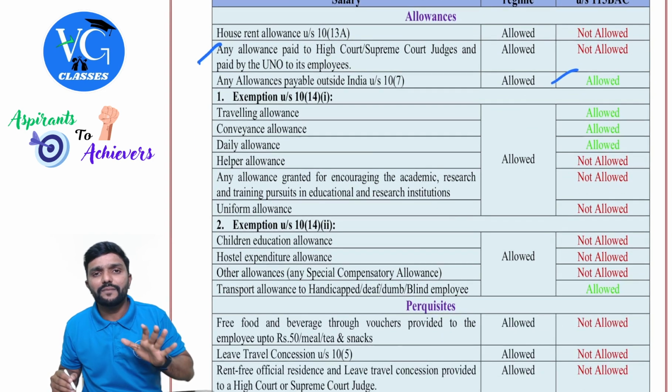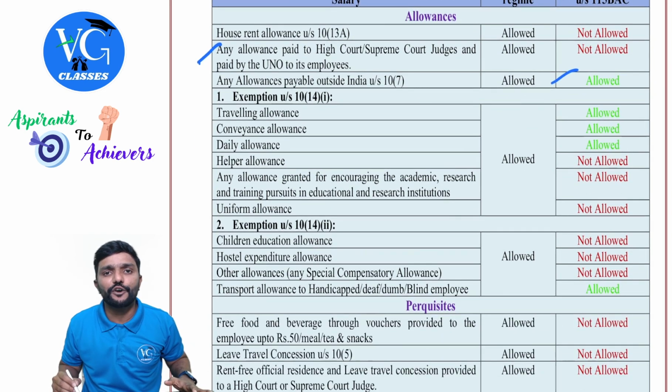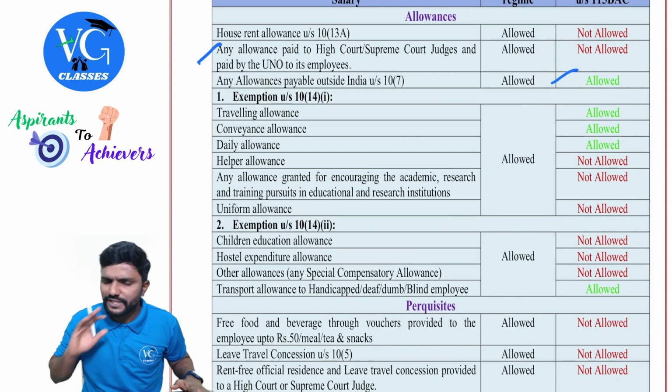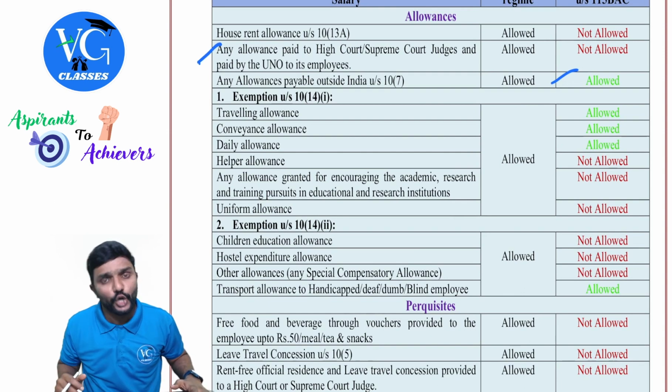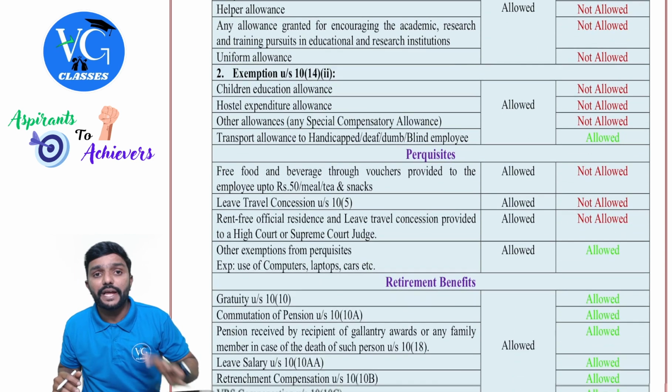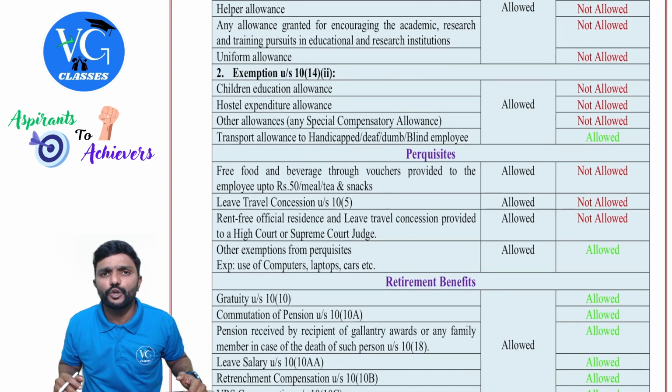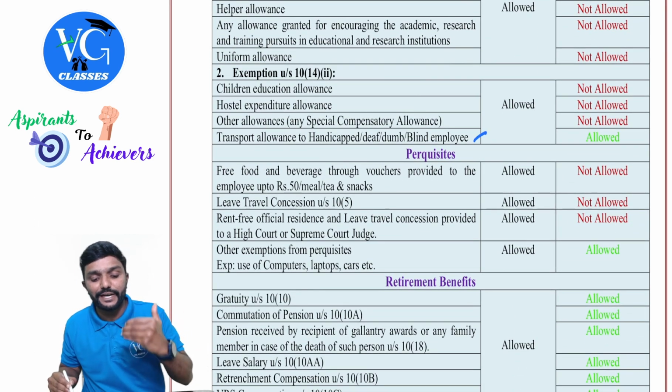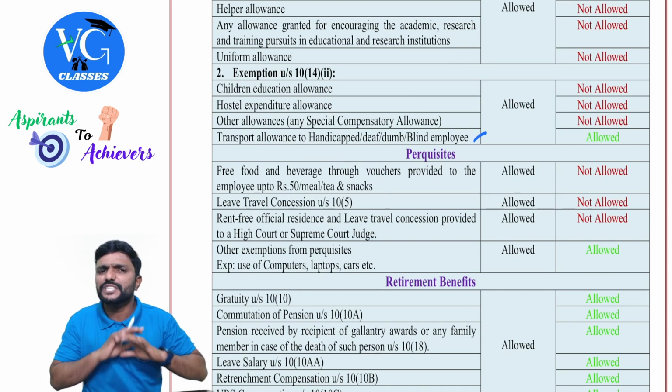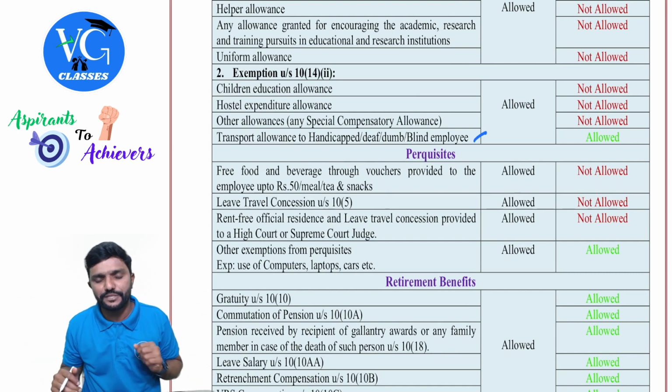Yes. Then whatever exemptions are covered under section 10(14)(i), traveling allowance, conveyance allowance and daily allowance is allowed, whereas the other allowances are not allowed. Then coming to the exemptions under section 10(14)(ii), allowance to handicapped, deaf, dumb, blind employee is allowed, guys. Rest all is blocked under the default regime.